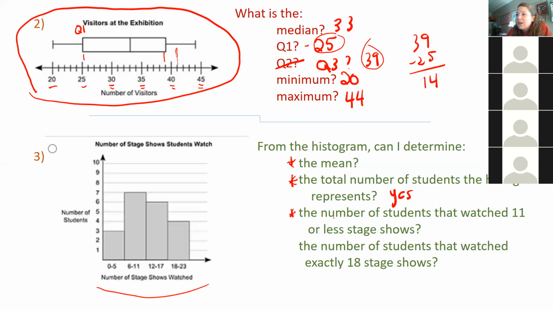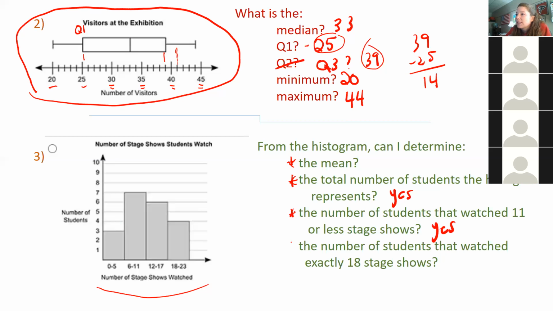But can I tell the number of students that watched 11 or fewer stage shows? Yes, because 7 watched 6 to 11 and 3 watched 0 to 5. So that would be 10 students. So we can answer that question.